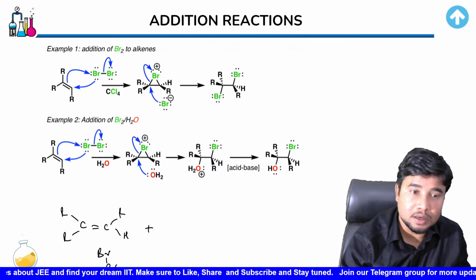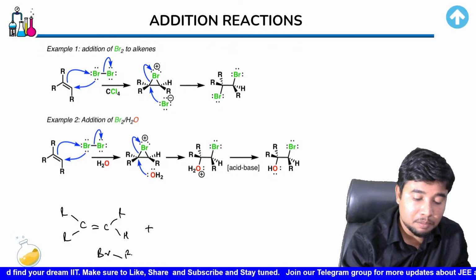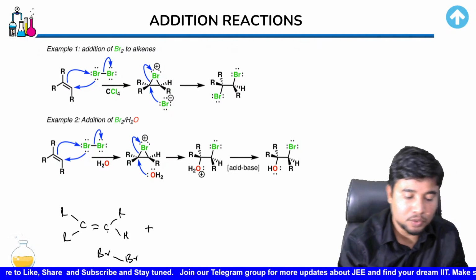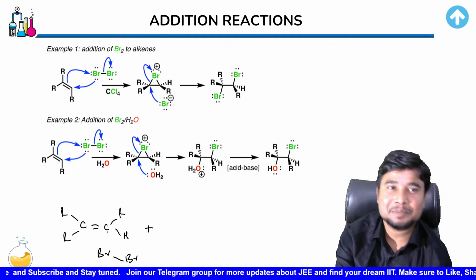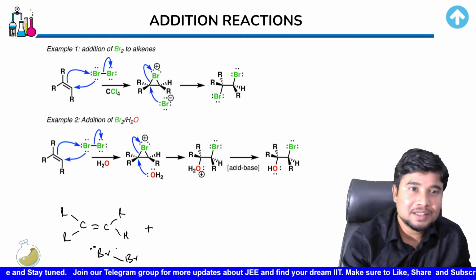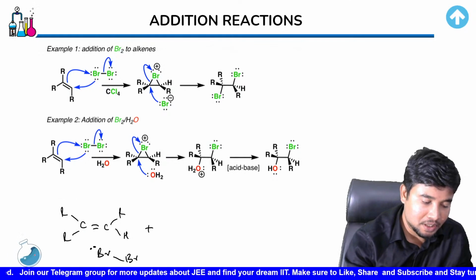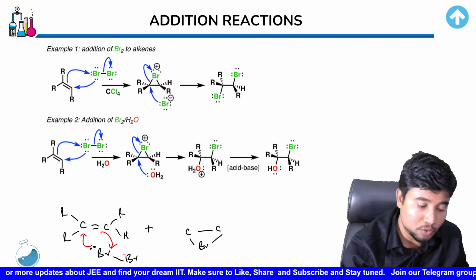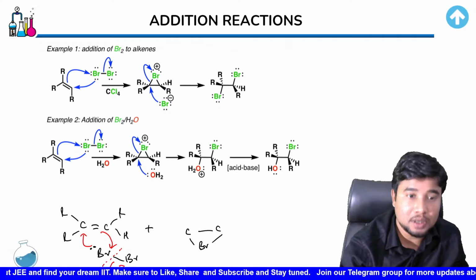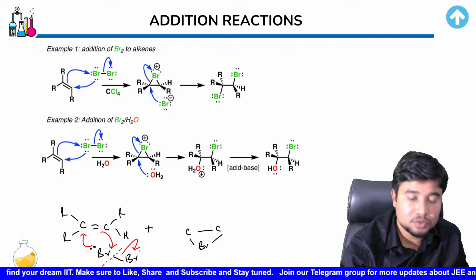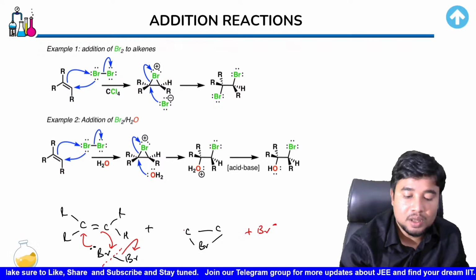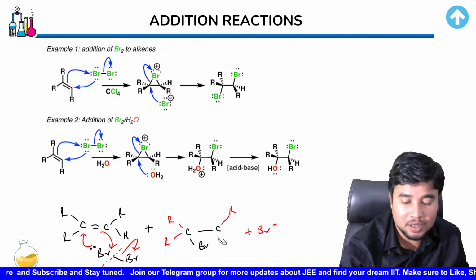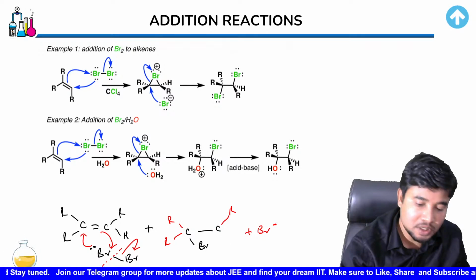Now this Br, children, Br atom or Br molecule we can say here, is going to have one of this electron pair moving towards it. Br has a lot of electron density, right? So the electron density present on the bromine would be moving towards one of the carbons. What has to happen to the other bromine? It has to go away. This bond has to be broken, and this bromine would go out as a Br minus ion. Now this molecule has formed, one R over here, one R over here, one R over here. Over this bromine, because it has 3 bonds, it would gain a positive charge.